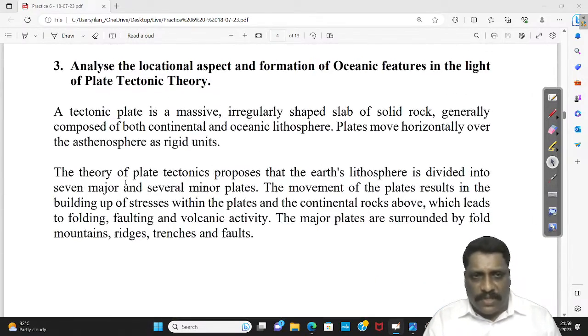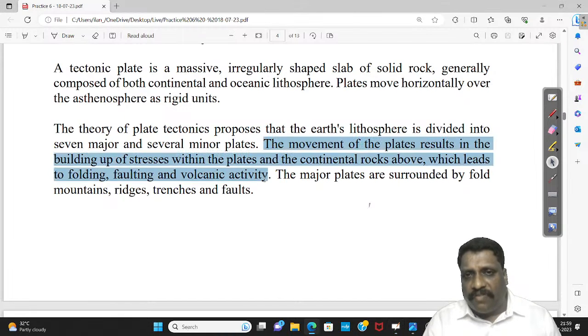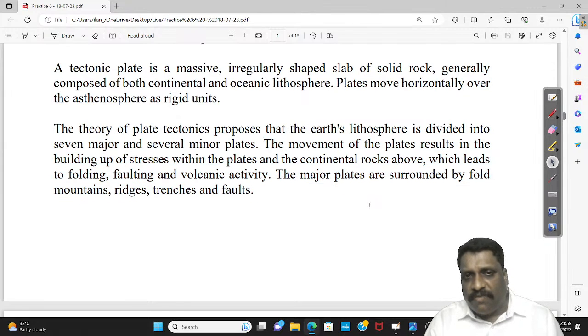So in general, I have talked about the different features we have. The movement of the plate results in building up of stresses, which leads to folding, faulting, and volcanic activity. The major plates are surrounded by fold mountains, ridges, trenches, and faults.